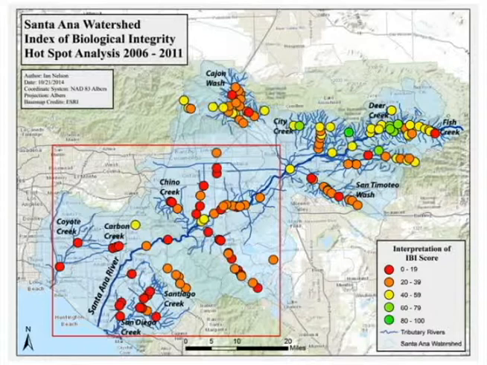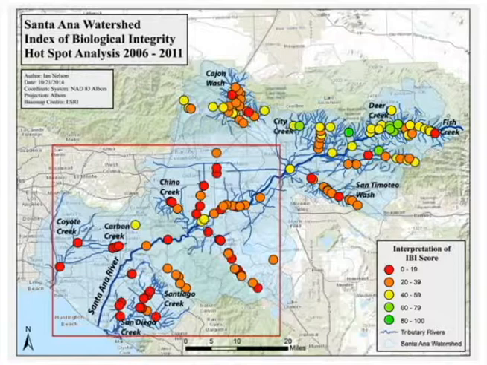So this is the first map I created. This is a hotspot analysis of IBI score from 2006 to 2011. And real quick, just to give you some geographic perspective, this is Los Angeles. These stream sites are in San Bernardino. These stream sites are in Riverside, and then these stream sites are in Orange County.